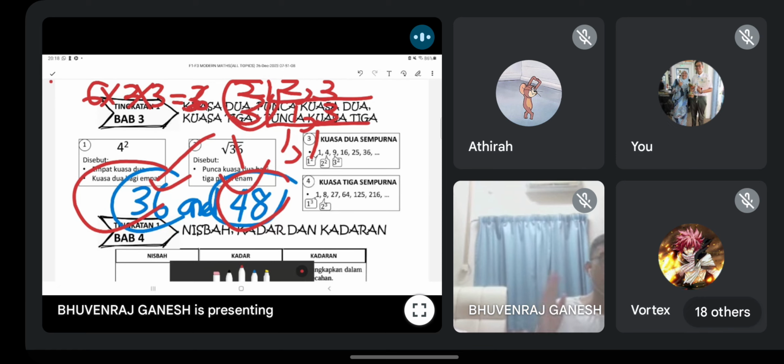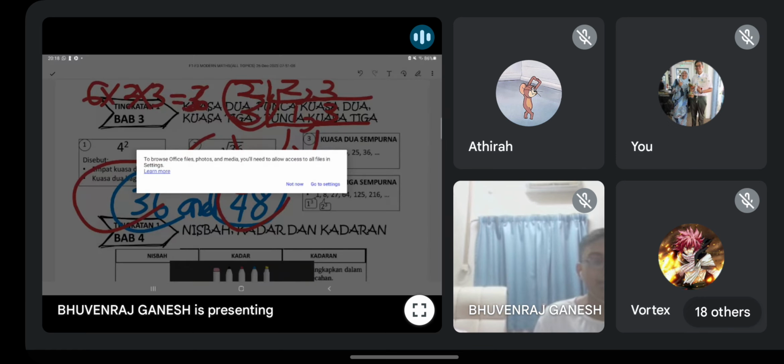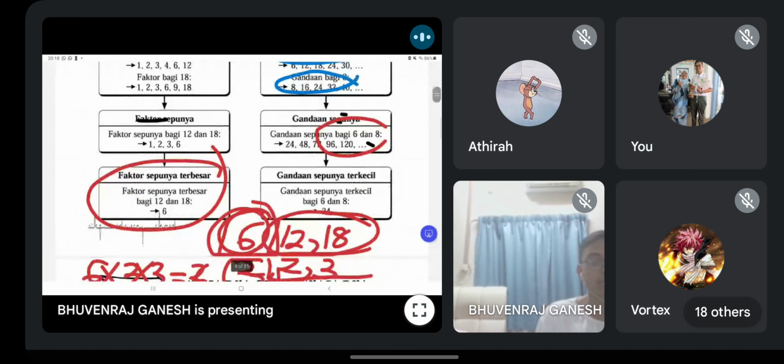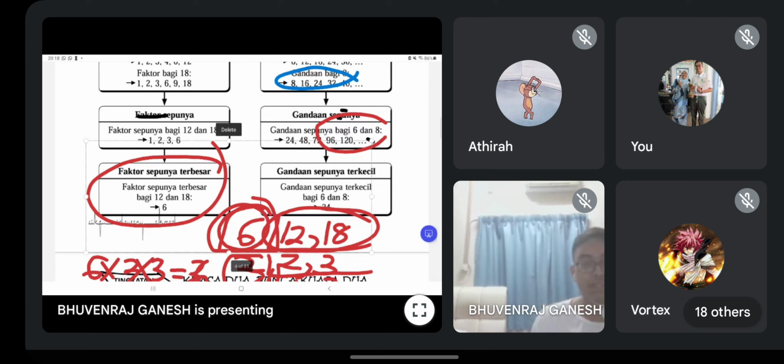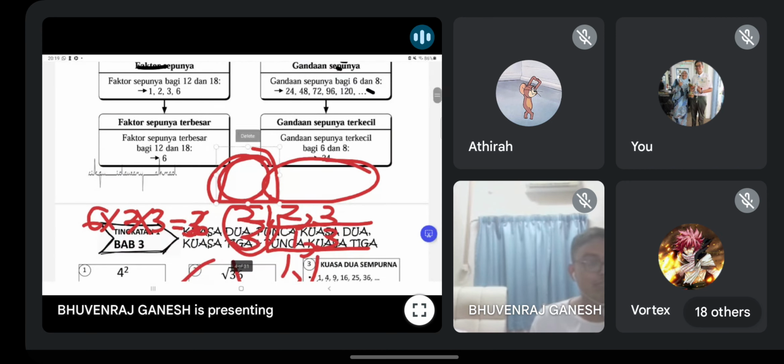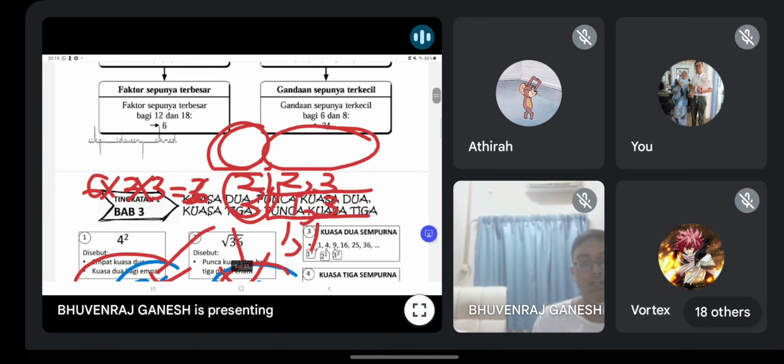Any question? Faktor serupa, gandaan serupa, all this? This one all paper 1 only, guys. Mainly from form 1 to form 3, you focus paper 1 saja. Kertas 1, nothing else. Okay, guys? No question. So, this is chapter 2. Ini adalah bab 2 yang kamu belajar kat menengah rendah, form 1.